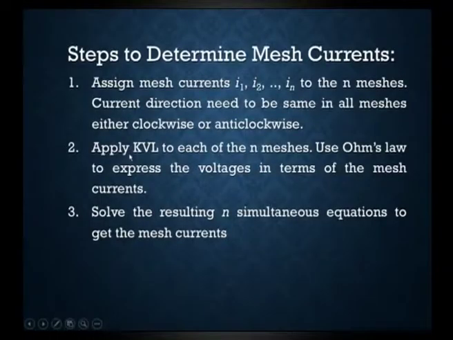Some of the steps we need to remember for determining the mesh currents: assign mesh currents I1, I2, and so on for each loop that we consider. Whenever we speak about a loop, we are going to use KVL there, and we find the mesh currents with the help of KVL. For different loops we mention the mesh currents I1, I2 till IN, for n meshes.